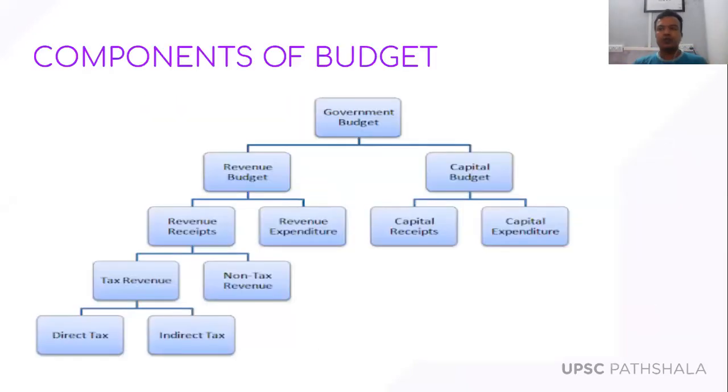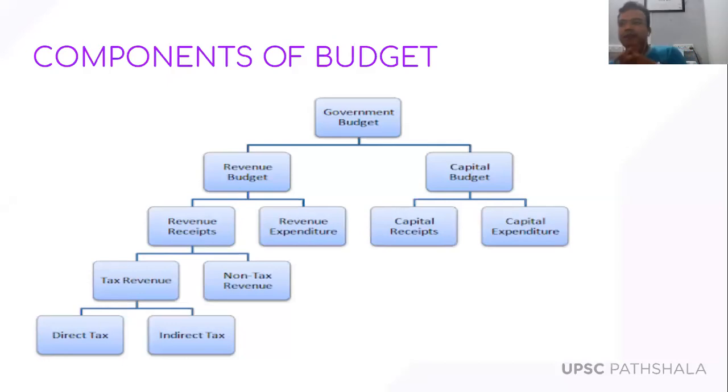Today I'm going to discuss in detail a very, very important part, that is the various components of the government budget. The government budget consists of two important accounts. One is called the revenue budget and another is called the capital budget. Revenue budget means from where the government is going to receive the money, and where the government is going to spend on the revenue aspect.